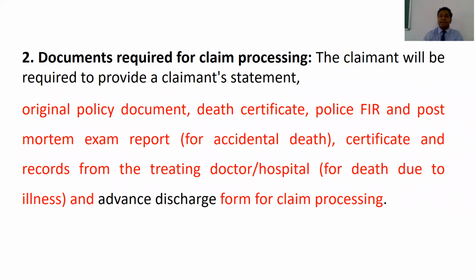Because when there is an accidental death, the insurance company needs to know the real cause behind the death. So they need the police FIR and postmortem report to legally identify the real cause of the accidental death.